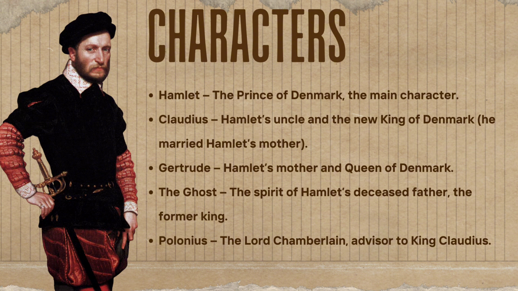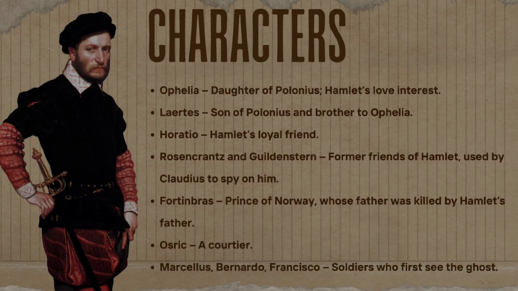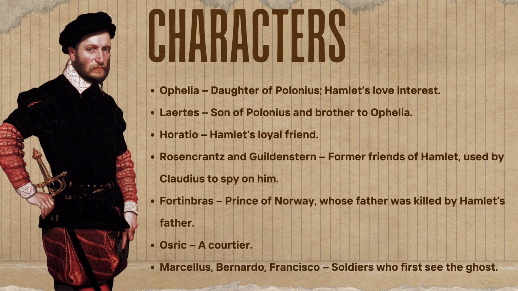Polonius, the Lord Chamberlain and the advisor to King Claudius. Ophelia, daughter of Polonius, Hamlet's love interest. Laertes, son of Polonius and brother to Ophelia. Horatio, Hamlet's royal friend. Rosencrantz and Guildenstern, former friends of Hamlet, used by Claudius to spy on him.